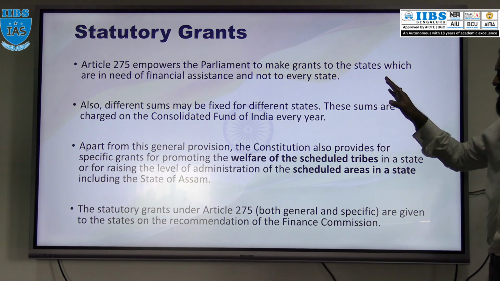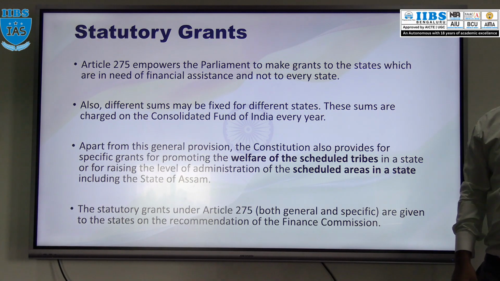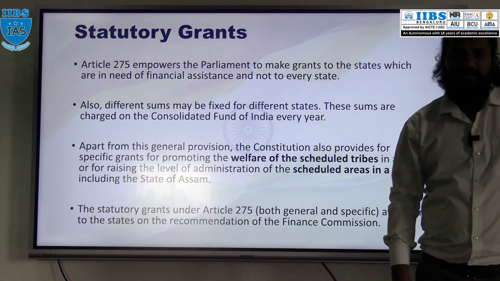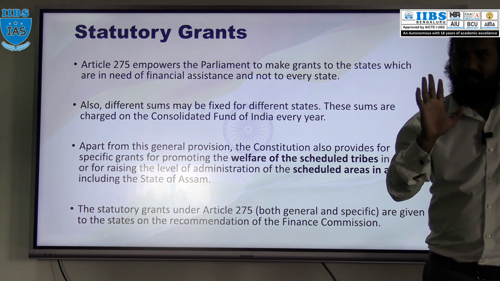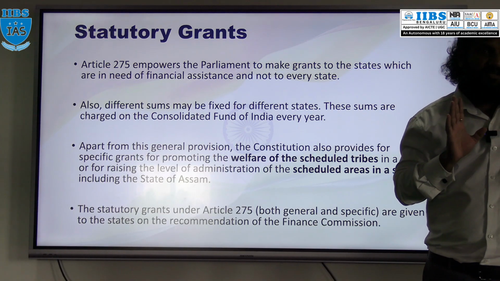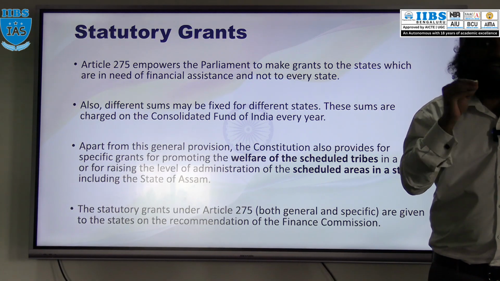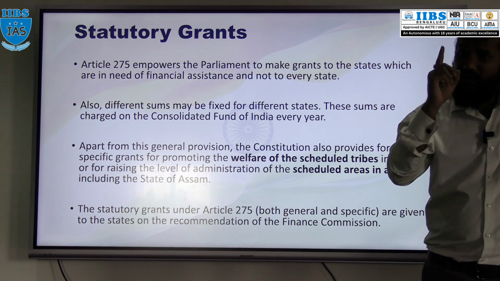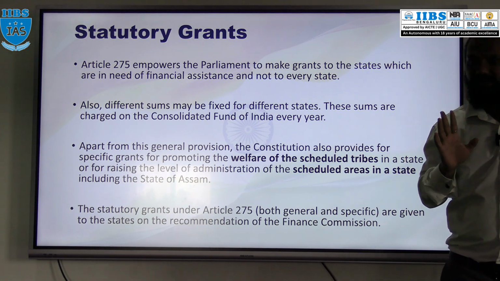What is that? Article 275 gives power to the Parliament to make grants to the states. Whenever the states are in need of financial assistance, Parliament can make a statutory grant to those states, not to each and every state, but the states which are suffering a financial crisis.